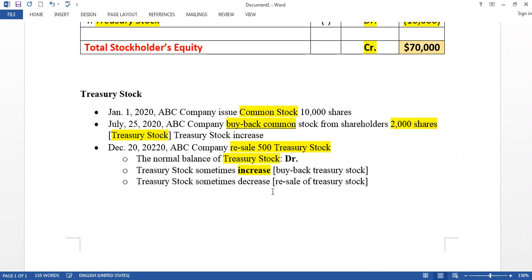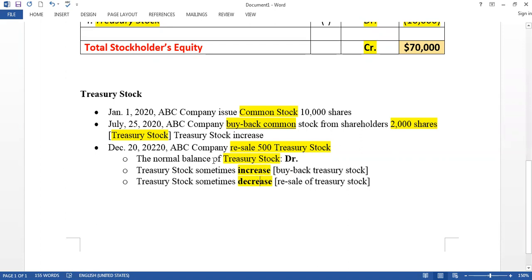Do you understand up to here? Any question? The company can buy back the shares, and then treasury stock increases, and a few days later the company can sell some of the shares again, then treasury stock decreases.